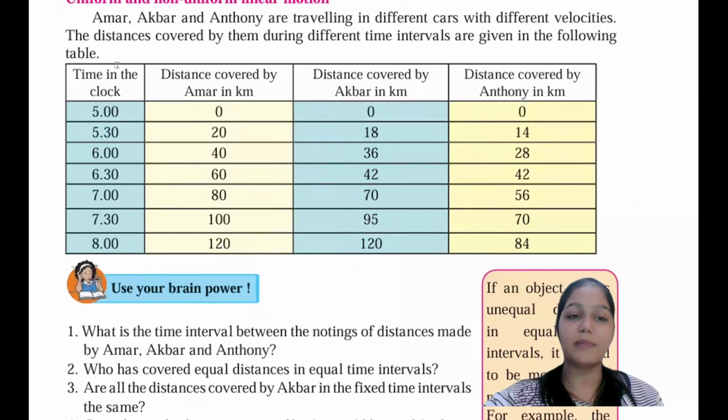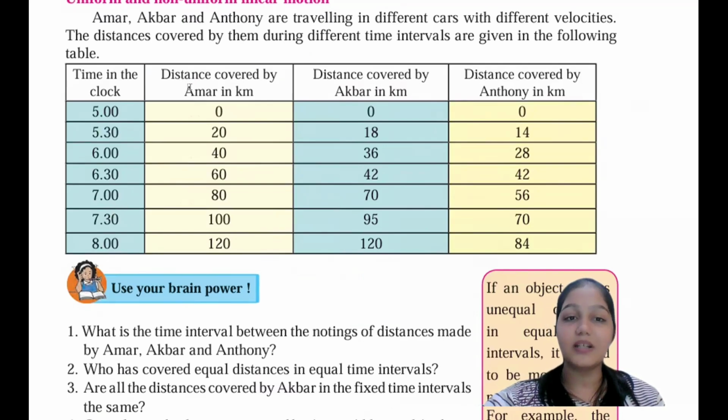So here the time is uniform. Can you see there's a 30 minutes gap in each of them? When there's an equal gap in all of this, then it is called a uniform time. There is a 30 minutes gap, that is why it is called a uniform time.